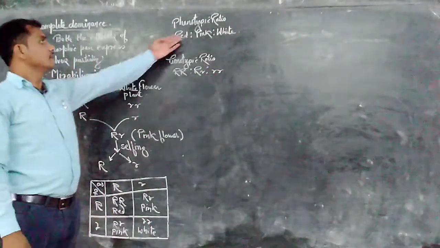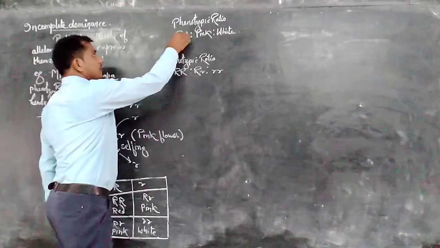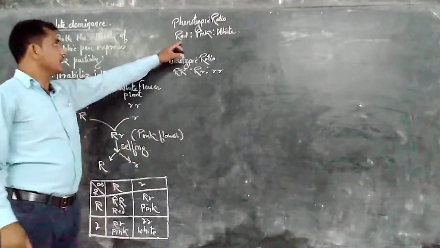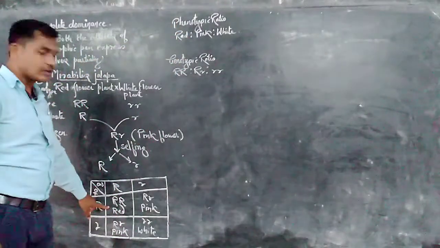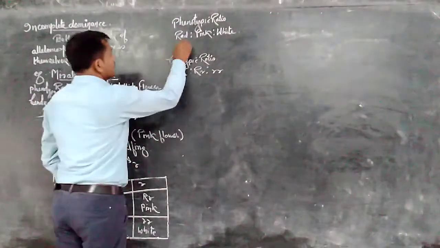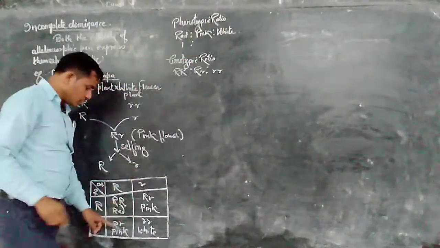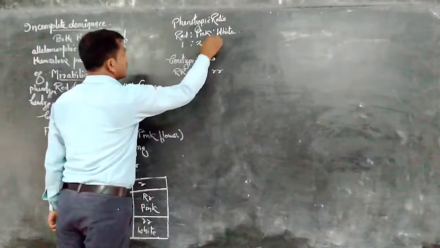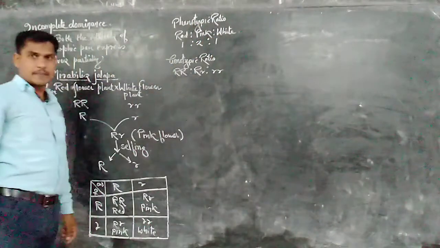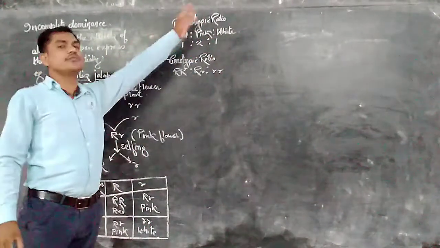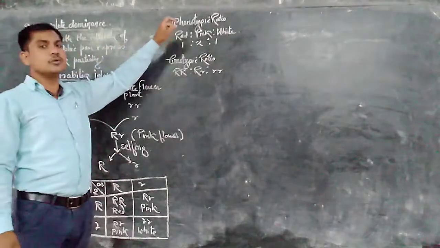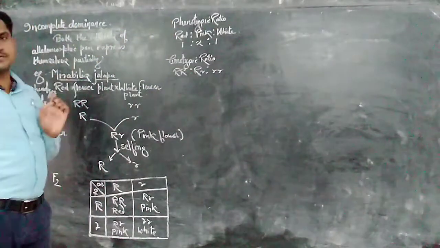So we can count the red color flower: here one red color flower plant is there, pink color flower producing plants are 2, and white color flower producing plants are 1. So 1:2:1 is the phenotypic ratio in incomplete dominance.